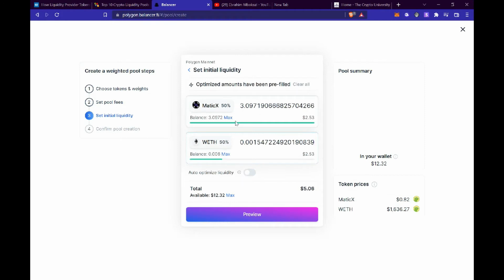Now this is where you really need to pay attention when supplying liquidity. This is the very important thing. Over here, as you can see, I'm supplying 50% of MaticX and 50% of wrapped ETH. The amount of the MaticX that I have is equivalent to $2.53, and the amount of wrapped ETH that I'll be using is also equivalent to $2.53. Now that's where a lot of people get it wrong, and that's where people start losing money. The amount that you put needs to be equal. It needs to be of equal value.